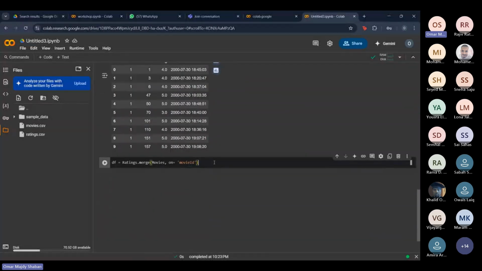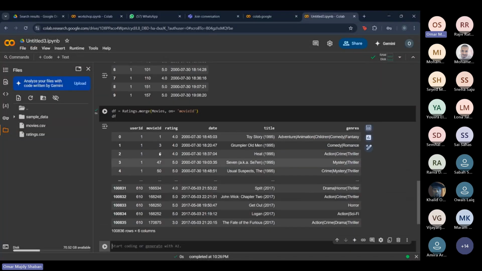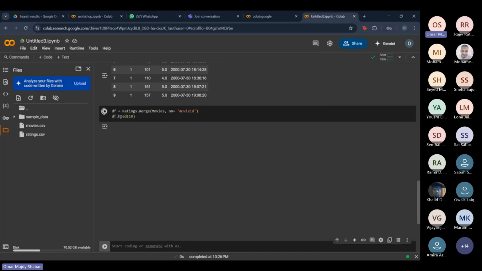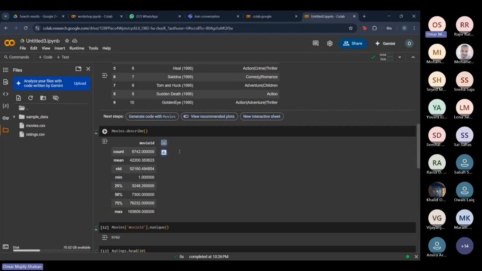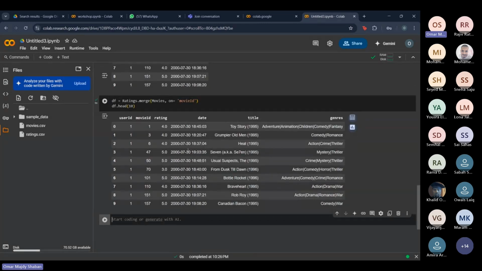And now this is what I'm going to show you right now. So I'm just going to write df so it shows the table. Actually, I'm just going to use head so it's much more readable so you guys can understand it better. So here you go. What we did is that we included these two tables into one singular table.